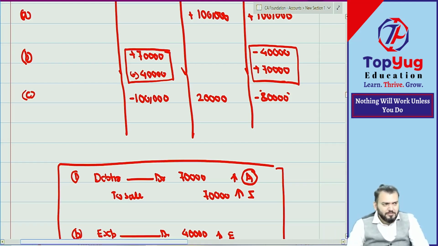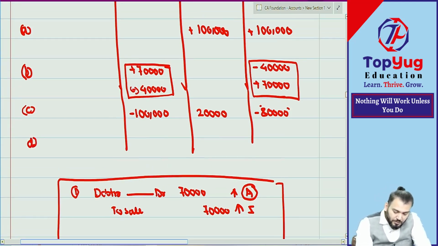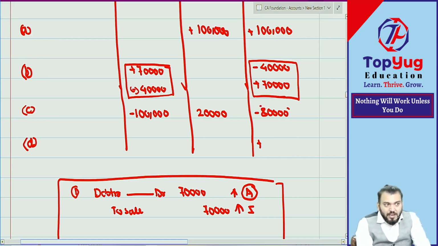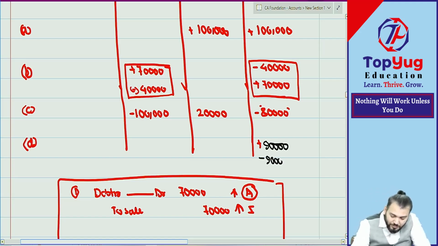One more transaction is there. What is that transaction? Purchase machinery of rupees 1 lakh. 1 lakh asset will increase, in cash or credit. The trade discount is also given, 10% now. So your asset will increase by what? 1 lakh or 90,000? So your asset will increase by 90,000. Then what? Paid in cash. So minus 90,000.